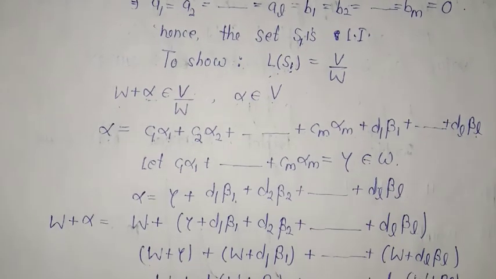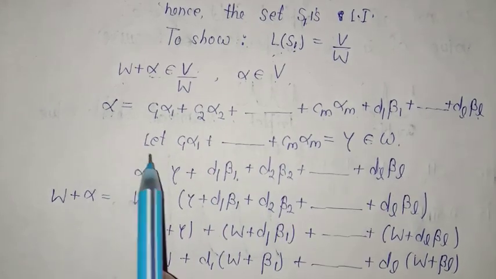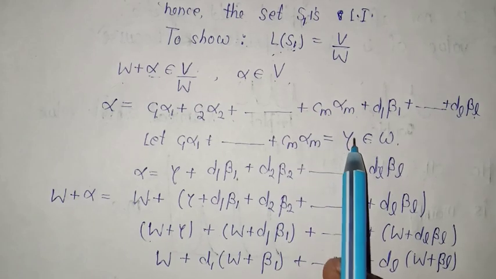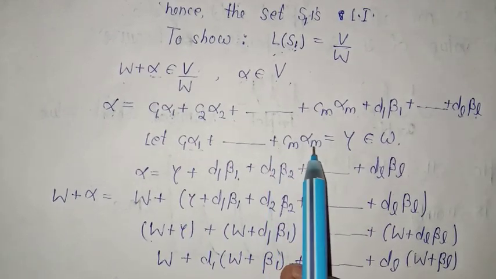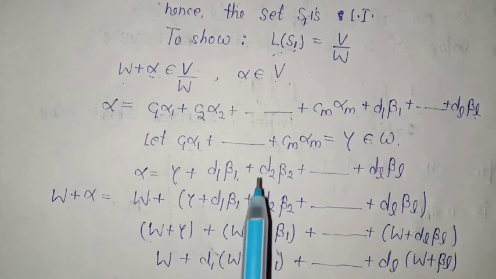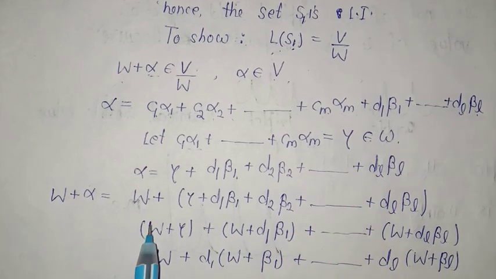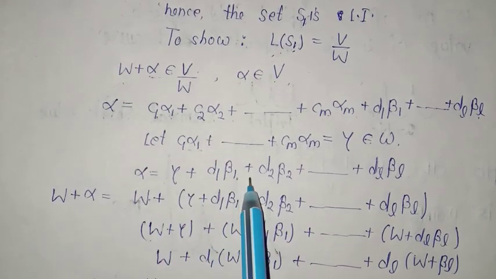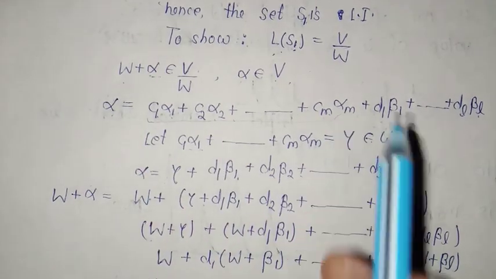So each element of the vector space V can be expressed like this. Now let C1 alpha 1 plus C2 alpha 2 and so on, Cm alpha m be equal to a vector gamma that belongs to W, because alpha 1, alpha 2 and so on, alpha m were the vectors of the basis of the subspace W. So I have taken it as an element gamma of the subspace W. Now alpha can be expressed as gamma plus D1 beta 1 plus D2 beta 2 and so on, DL beta L. That is, at this place we can put gamma.